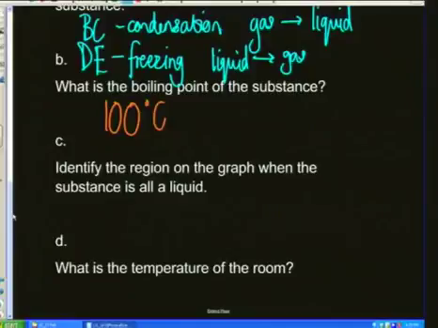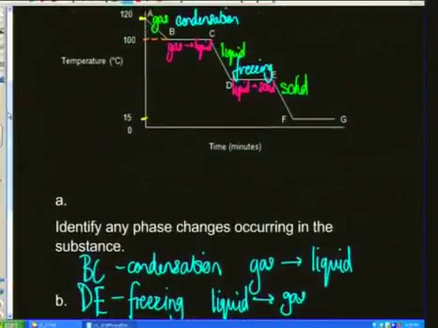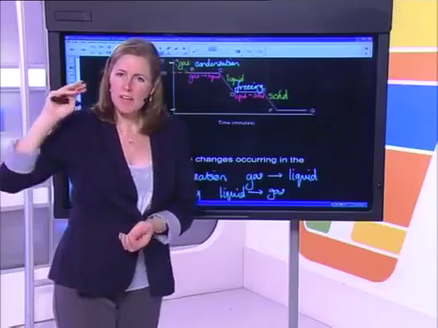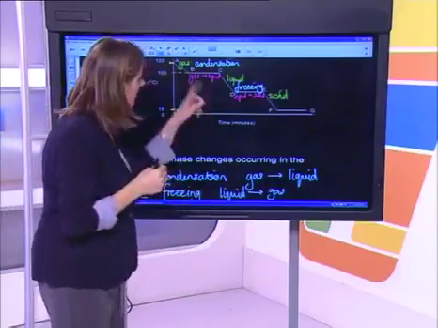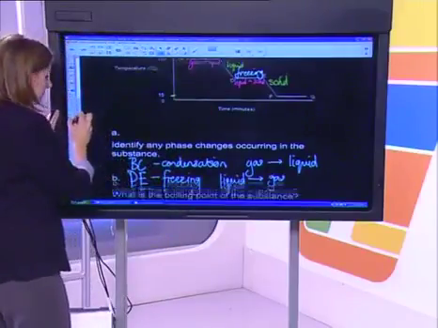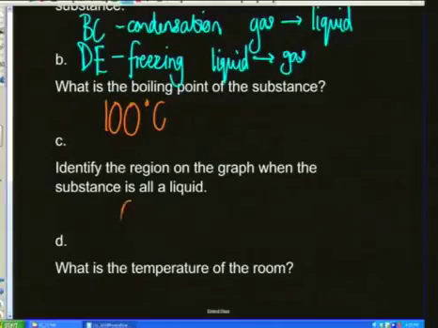Identify the region on the graph when the substance is all a liquid. Okay, so where on this graph is it all a liquid? Well, from B to C, it changed from gas to liquid. From C to D, it should all then be a liquid, and that's how we would notice the temperature is dropping as this thing is cooling. But remember, it won't drop until all of that substance has changed. So it must be from C to D. So my answer here must be CD. It is all a liquid.